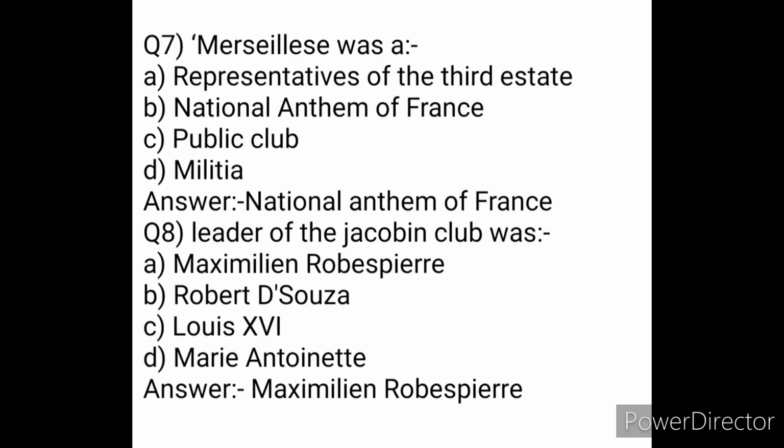Next, Marseillaise was a representative of third estate, B. National Anthem of France, C. Public Club or D. Militia. Correct answer is National Anthem of France. Next, leader of Jacobin Club was A. Maximilien Robespierre, Robert de Souza, Louis XVI or Marie Antoinette. Correct answer is Maximilien Robespierre.